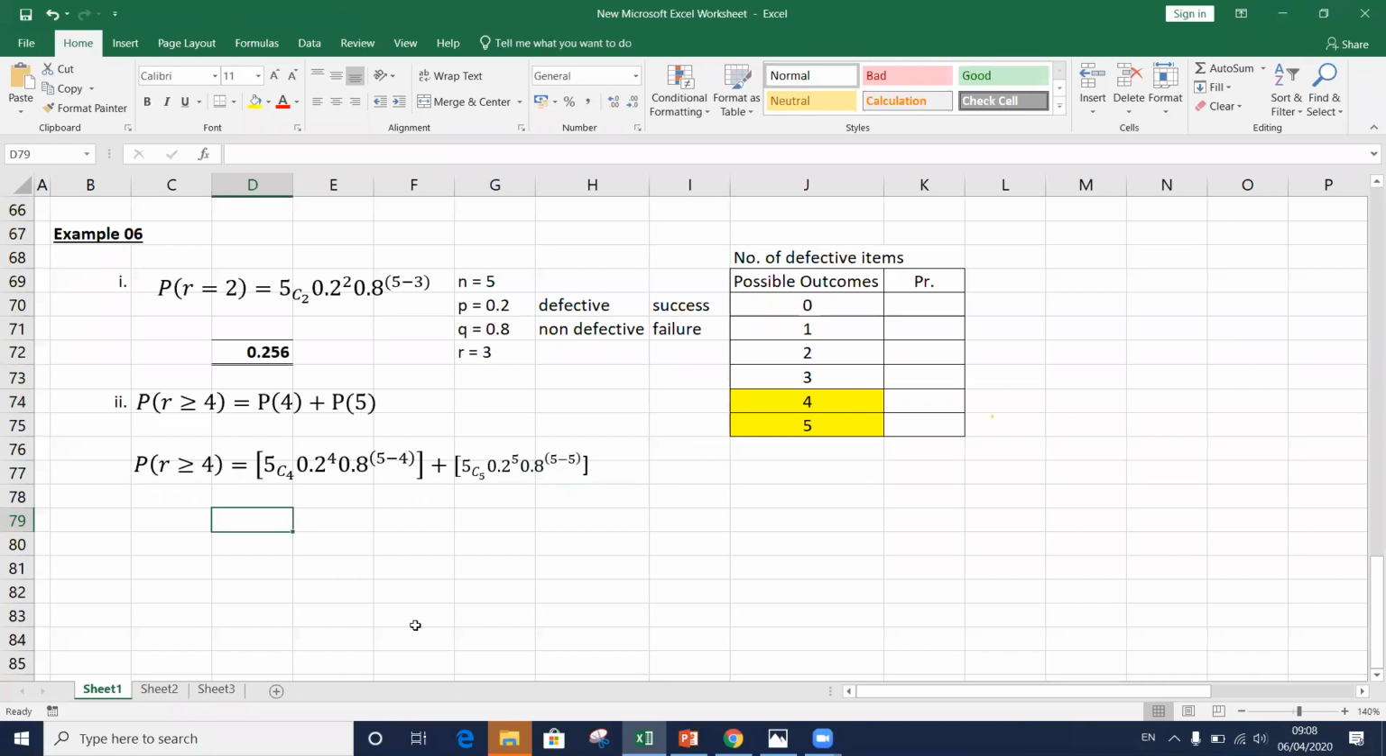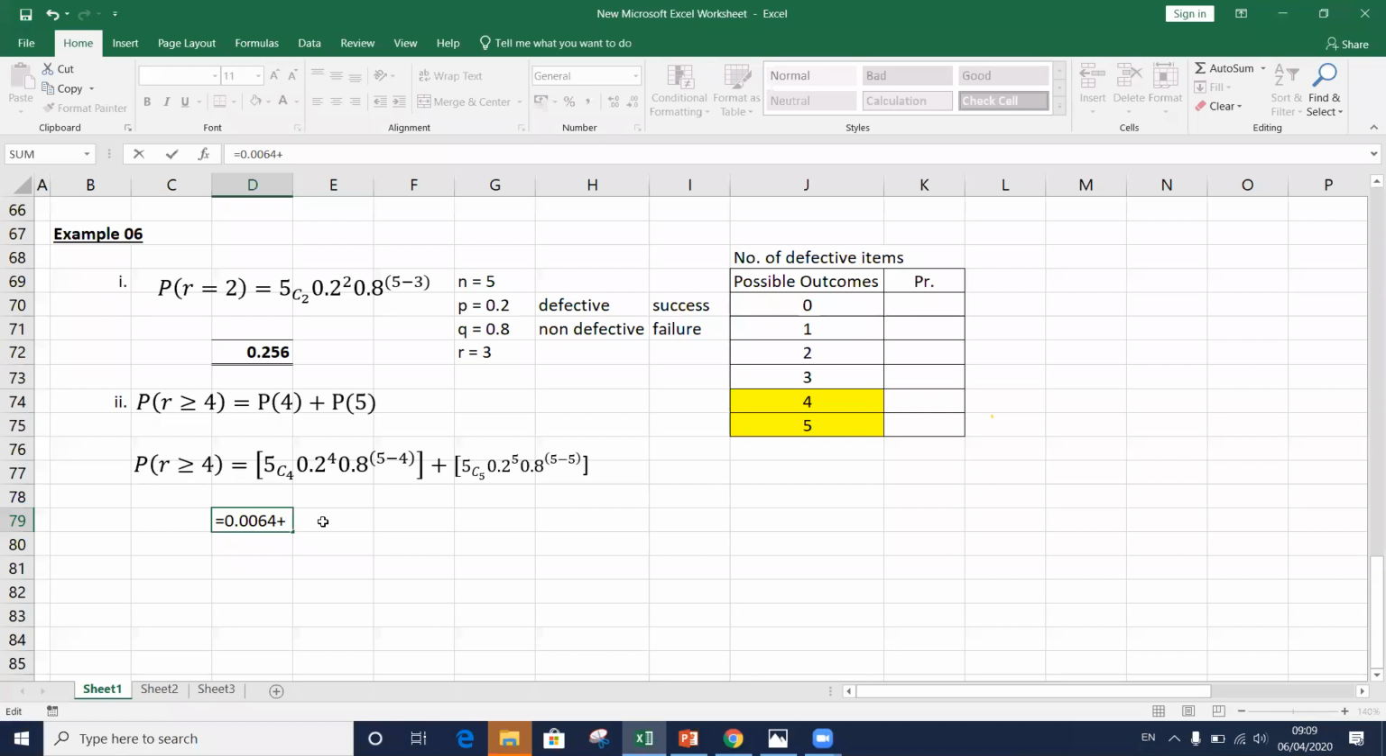5C4 into 0.2 to the power 4 into 0.8 to the power 1. What do we get from that? How do you enter the figure on the calculator? 0.0064. Right? The answer is not 6.4. The 0.0064 shown on the calculator as to the power minus 3 means there should be 3 zeros. 0.0064. For that we need to add the other one.